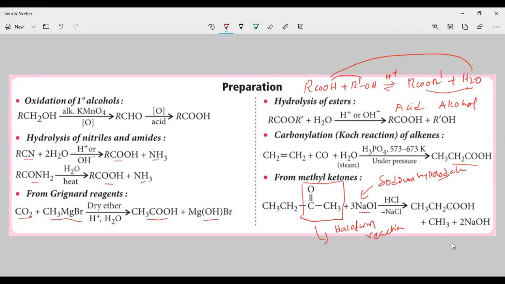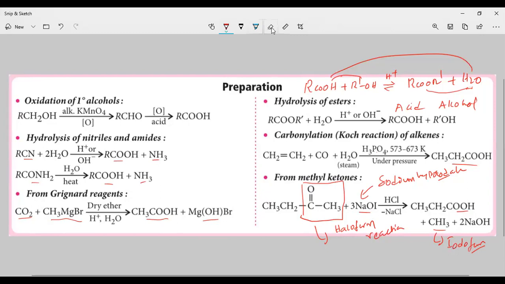You know that in the haloform reaction we are going to get carboxylic acid and haloform. Which haloform did we get here? Iodoform. So this is a haloform reaction. We take methyl ketones and react with sodium hypoiodite, and we get a carboxylic acid and iodoform. So this is a preparation.